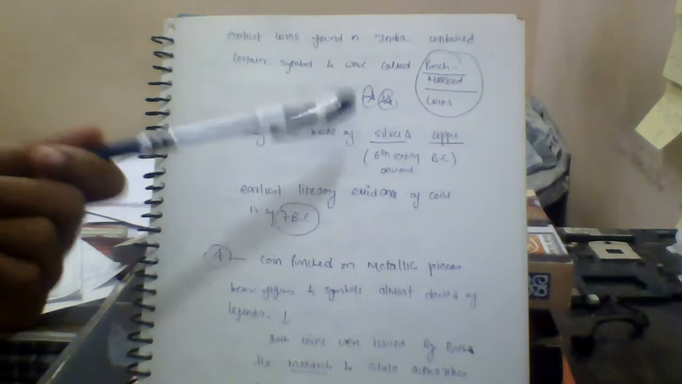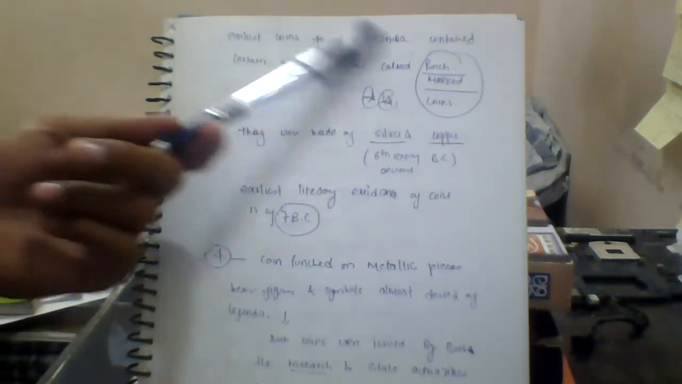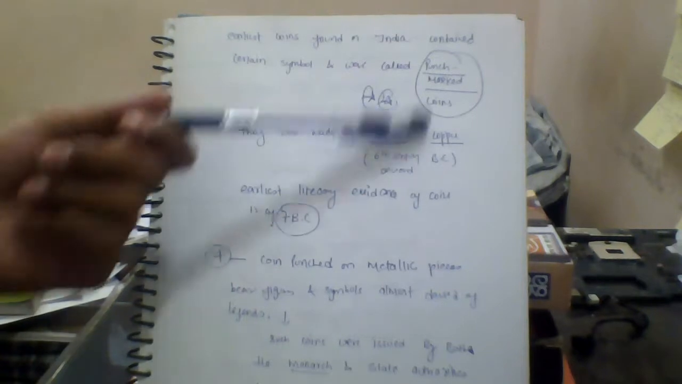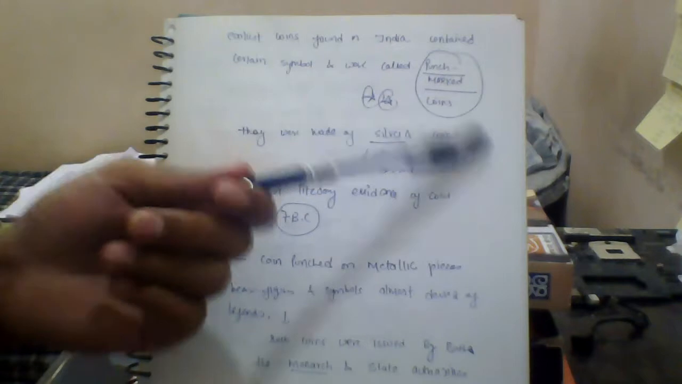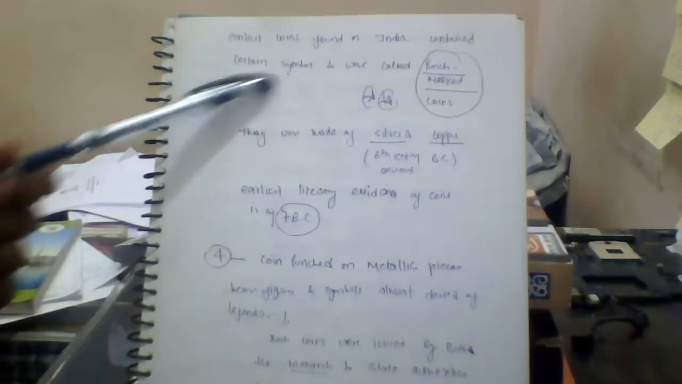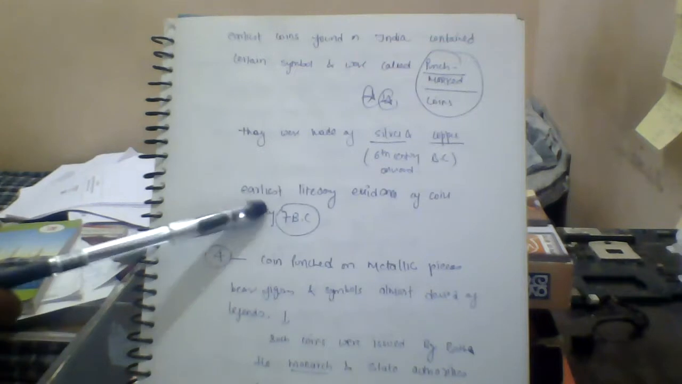So coins started appearing then, and you can make the assertion that coins were absent in the early Vedic period. There were no coins because they start appearing from the 6th century BC onward. At the time of the Mahajanapadas they started, and they were called punch-marked coins. That's how you study history. The earliest literary evidence of coins is from the 7th century BC, in the later Vedic period.